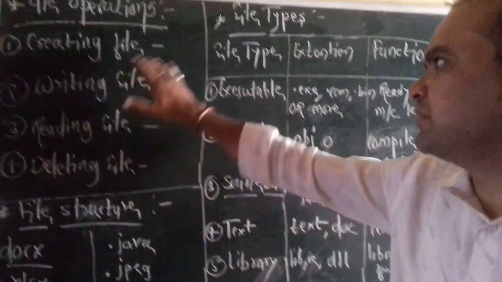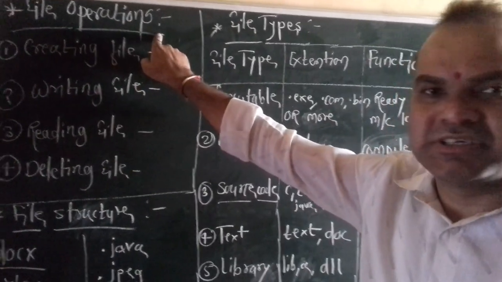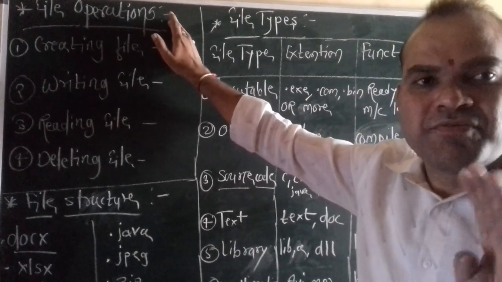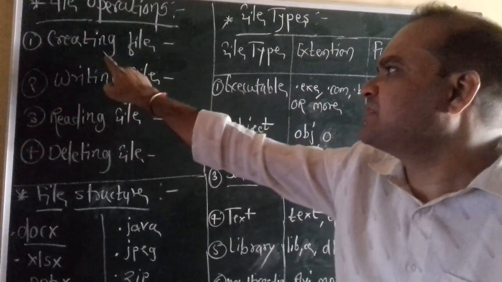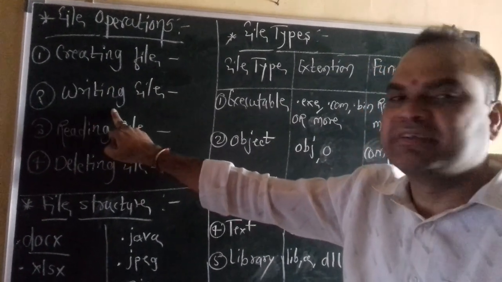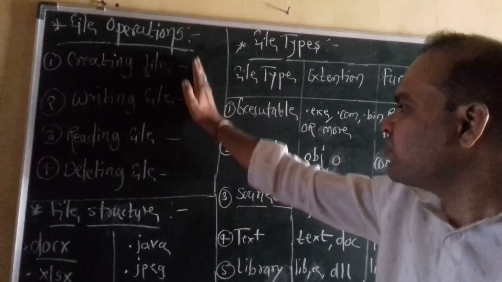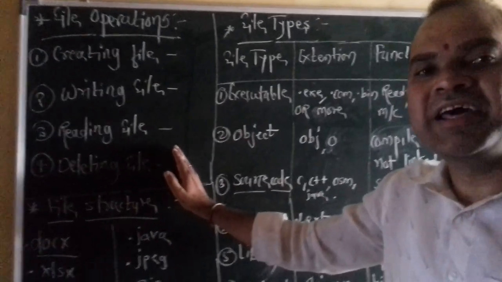Next point is the file operations. In the file operation, there are four types or four categories. First one is creating a file. Second one is writing a file. Third one is reading a file, and last one is deleting a file. These four operations are related to a file.